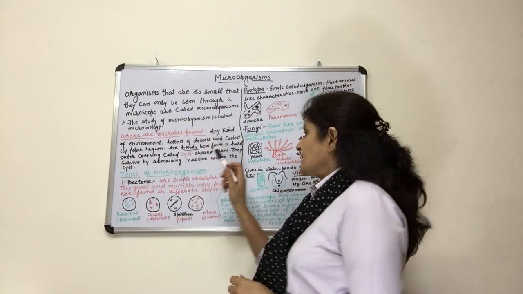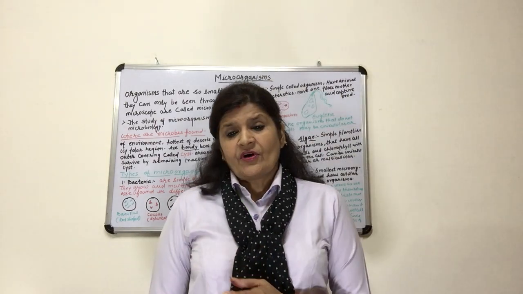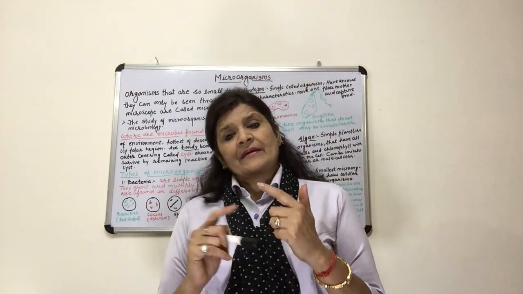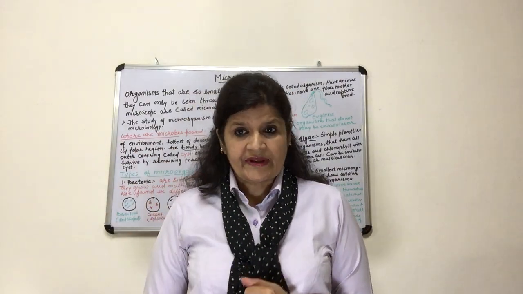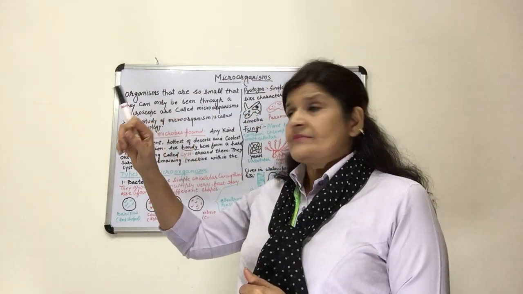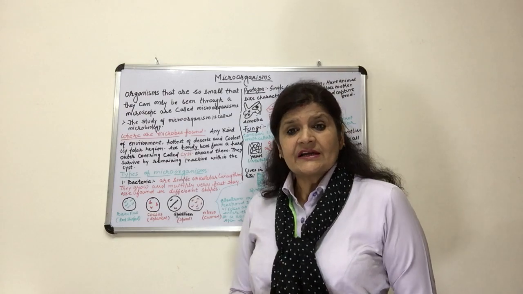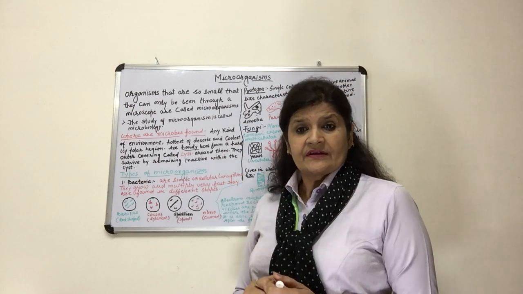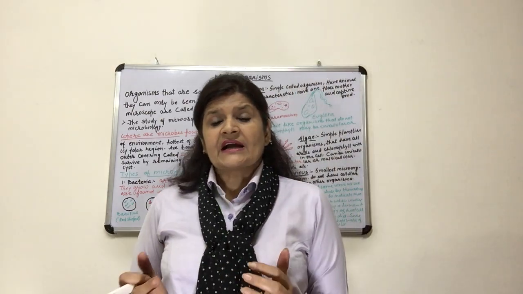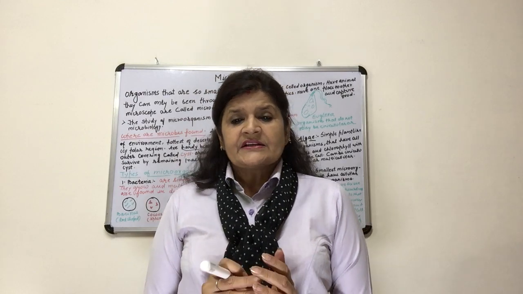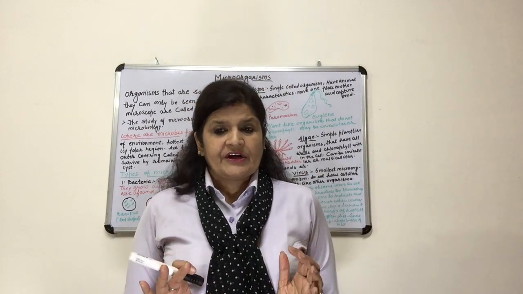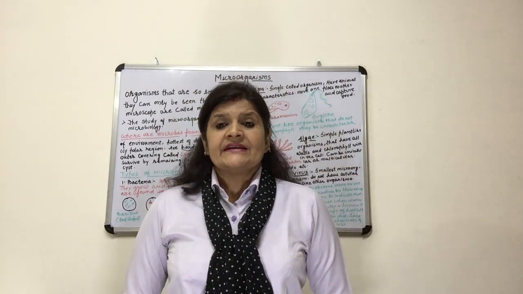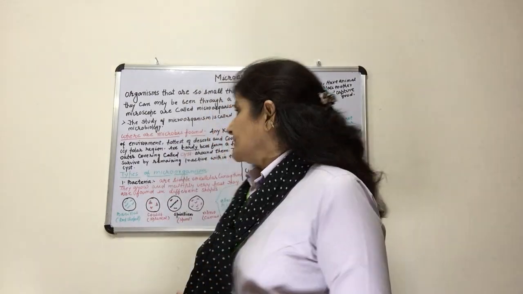They form this cyst around them when the condition is not favorable to them. I mean, if the temperature is very high or very low, the microorganisms form a cyst around them. They survive by remaining inactive within the cyst. What does this mean? This means that they hide themselves inside that cyst and become inactive during the unfavorable condition. And as the favorable condition comes, they become active.